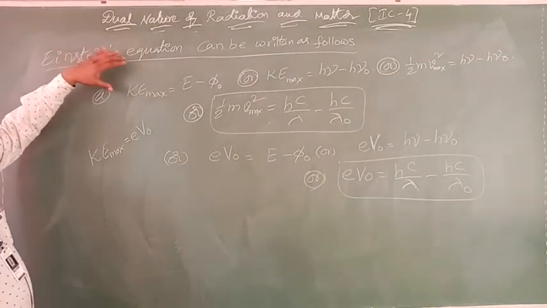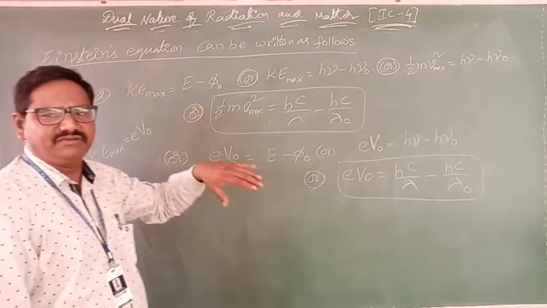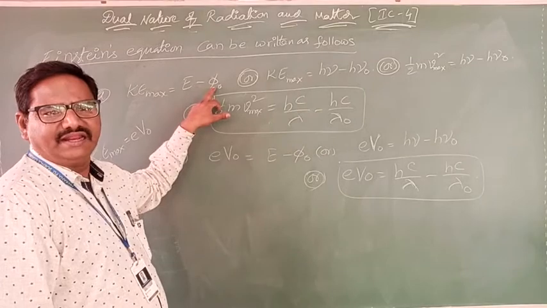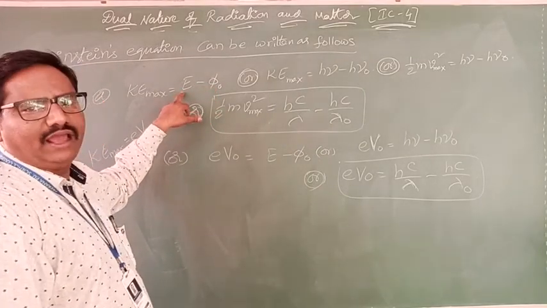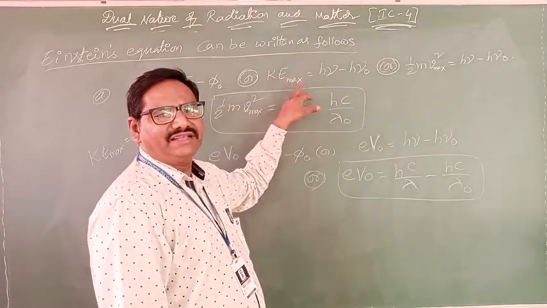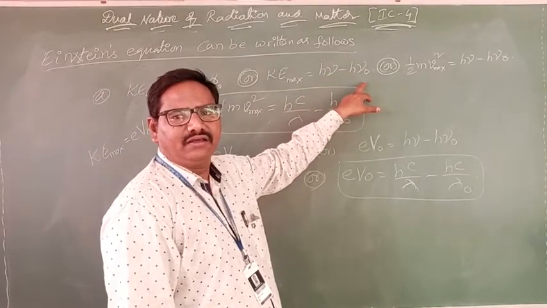Next one is, see here, different forms of Einstein's equation. Already we know Einstein's equation: KE maximum, the maximum kinetic energy, equals energy minus work function. What about energy here? Energy is nothing but h nu, already we learned. So KE maximum equals h nu minus h nu naught.